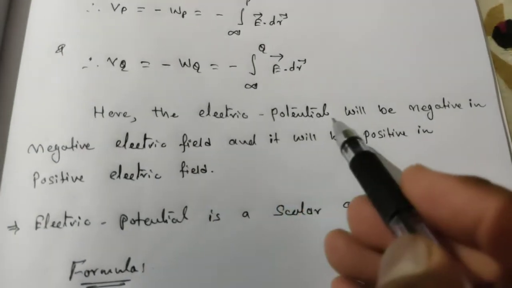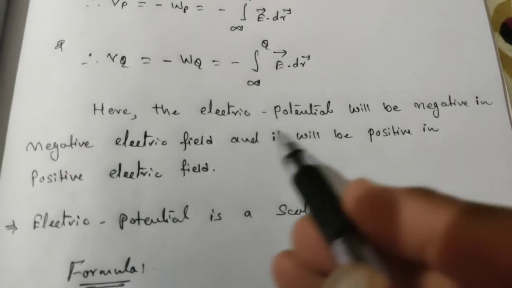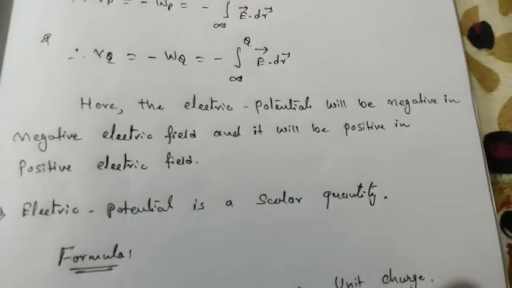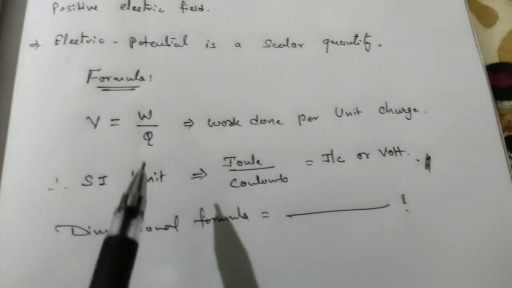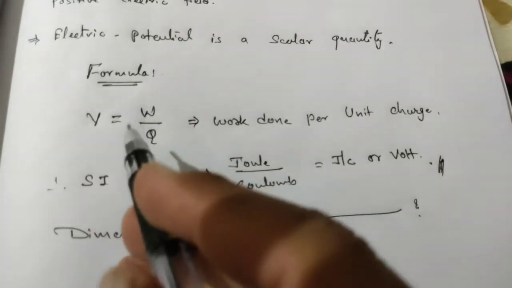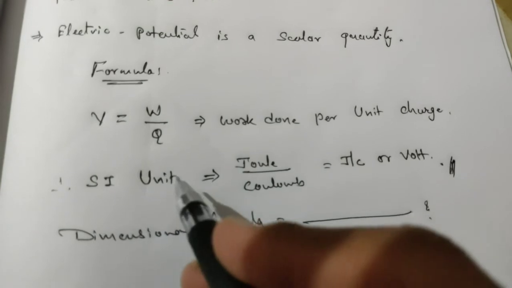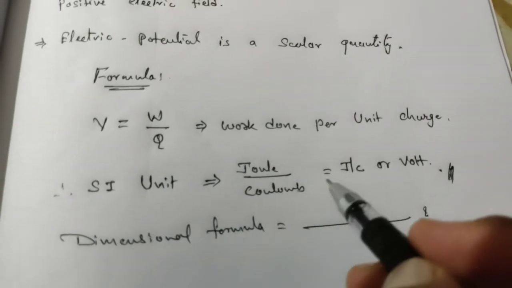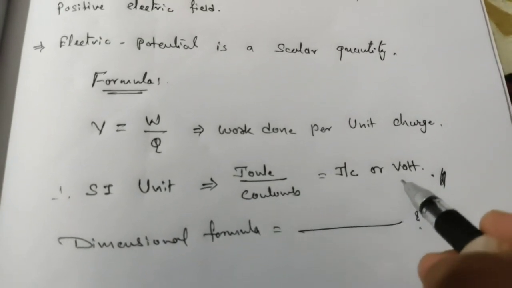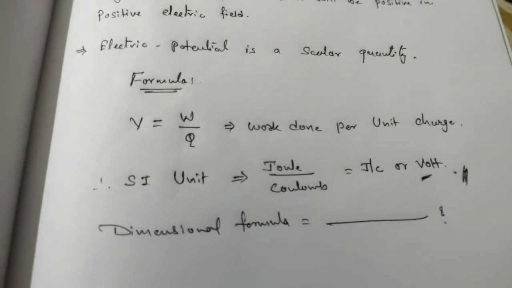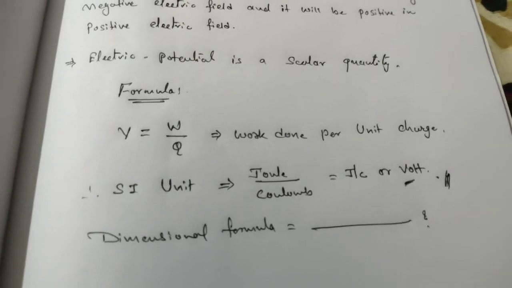Here electric potential will be negative in a negative electric field, and positive in a positive electric field. The simple formula for electric potential is work done per unit charge, and the SI unit is joule per coulomb, or another unit, which is volt. I hope electrostatic potential is understood.